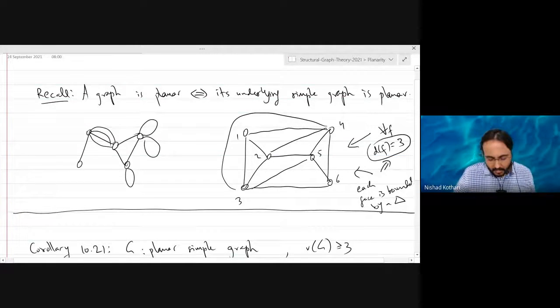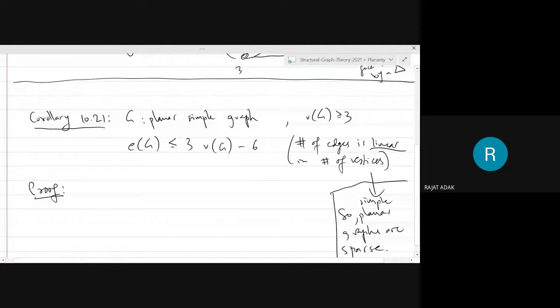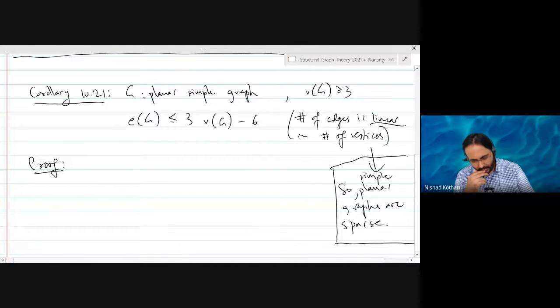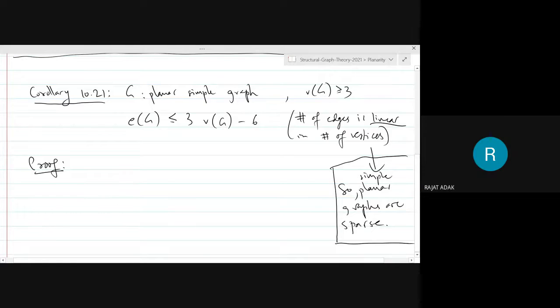Let us assume the maximum number of faces be f max or something. In that case, the number of edges must be 3f by 2. Why? Because every face is basically covered by a triangle, right?